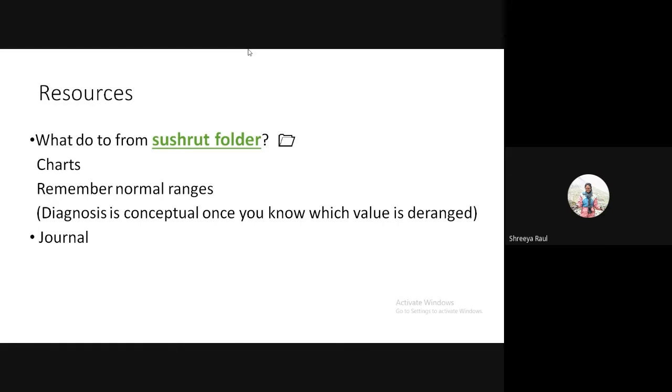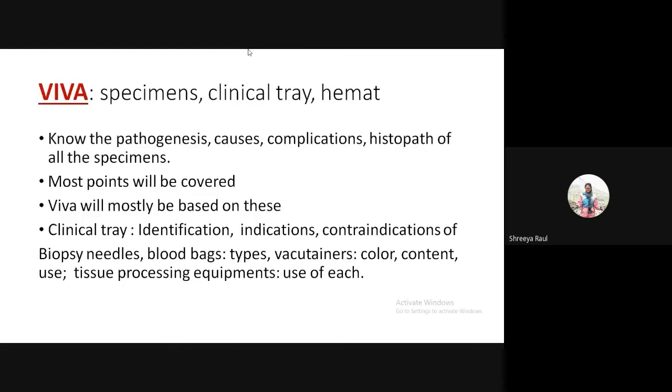And yes, journal again. There are a few things, tissue processing and stains. These are intricacies that are not in the textbooks. That's given in the journal, so you can go through it once. So yeah, I think next.